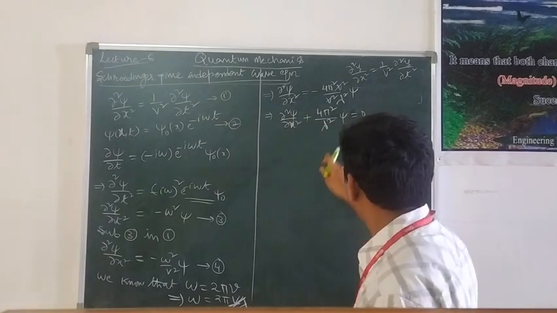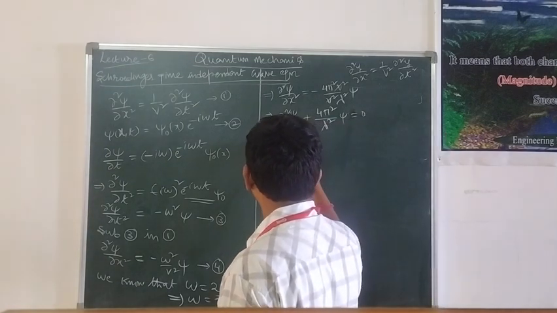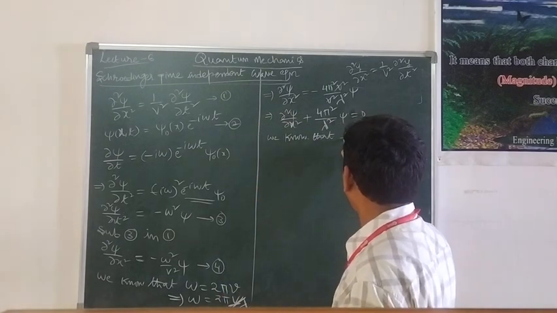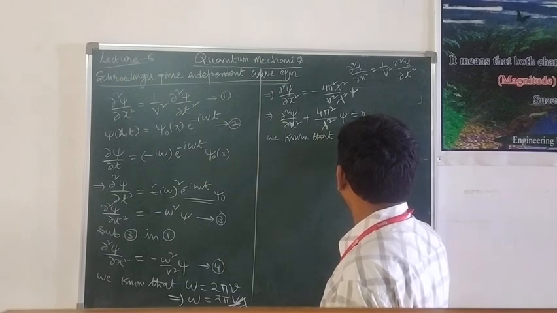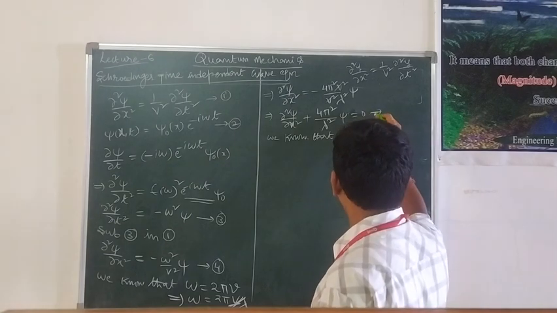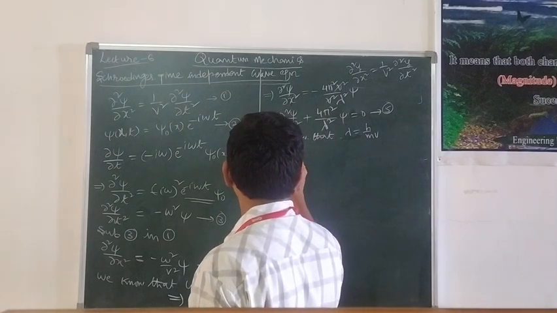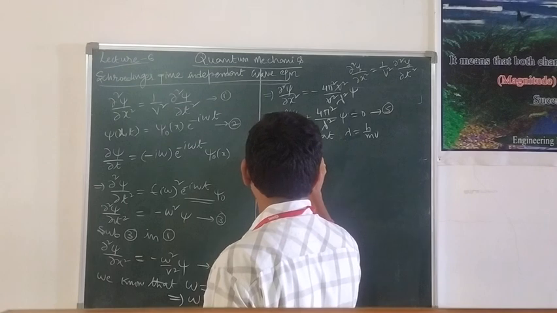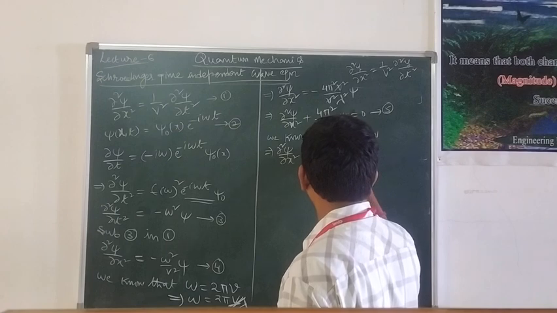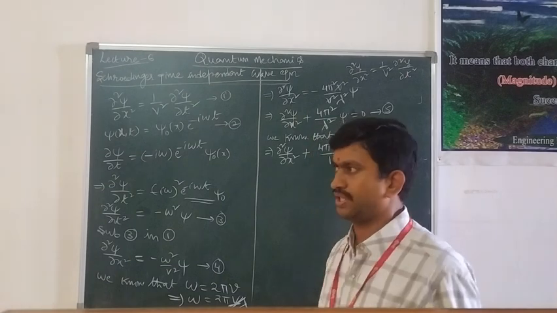According to de Broglie, the wavelength lambda, as we learned in the previous class, is equal to h by mv. Substitute that value in the above equation, named equation number 5. Then dou square psi by dou x square plus 4 pi square m square v square by h square into psi is equal to 0.